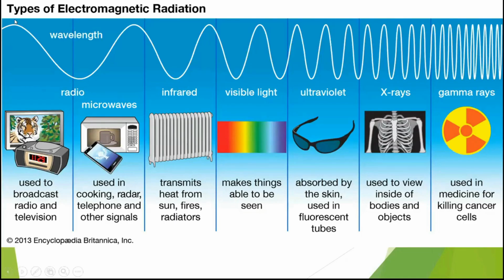There, I'll show you this first. This is the type of electromagnetic radiation. These are the rays that we actually have, and you need to focus on this one, the visible light. Visible light is how we can see things. That's how color works, right? Okay, so vision actually works this way.